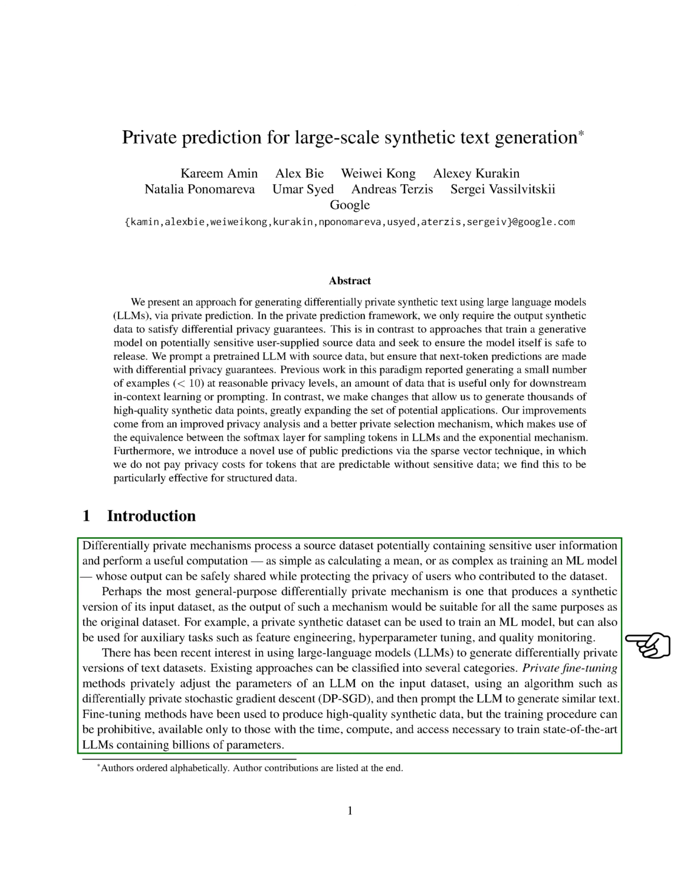Recent interest has emerged in using large language models, LLMs, to generate differentially private text datasets. These approaches can be categorized into private fine-tuning and private prediction methods. Private fine-tuning adjusts the LLM parameters on the input data using techniques like differentially private stochastic gradient descent and then generates similar text. While this method produces high-quality synthetic data, it requires significant resources to train large LLMs.